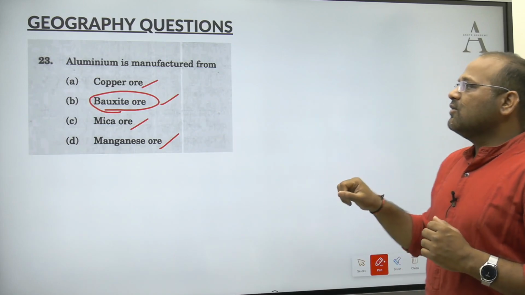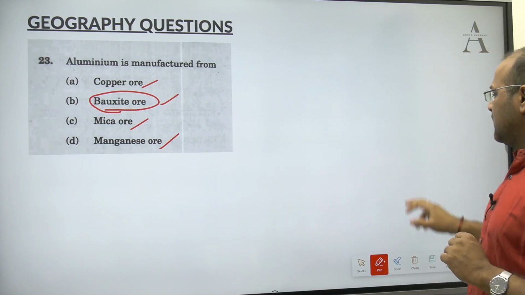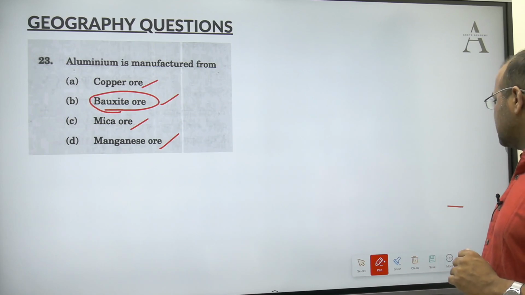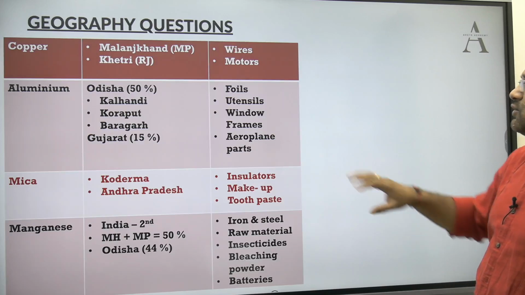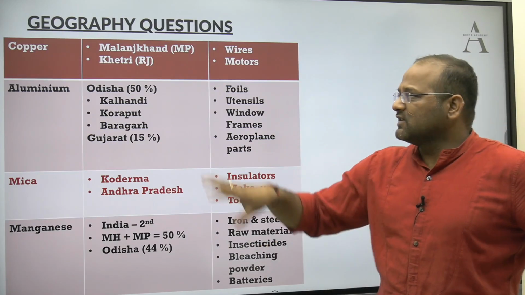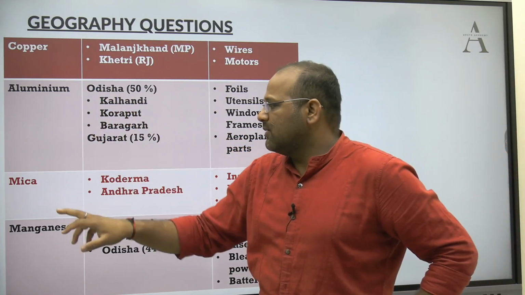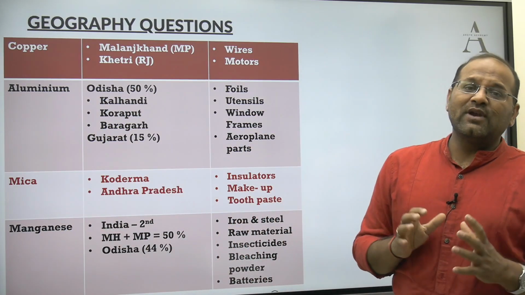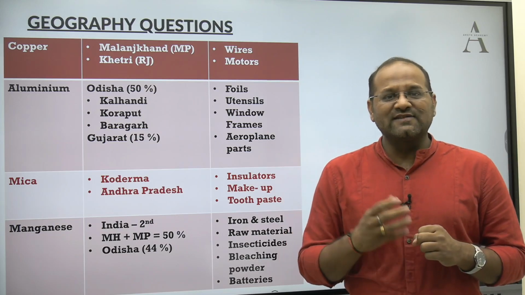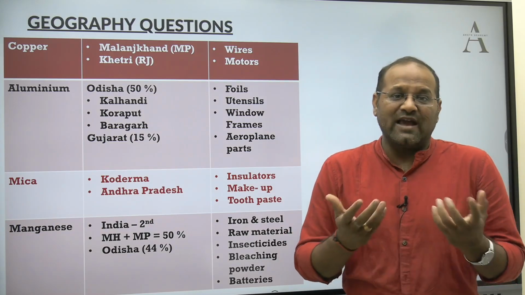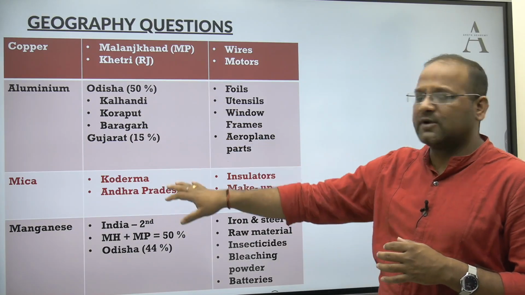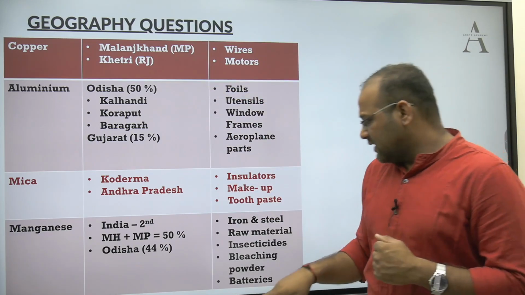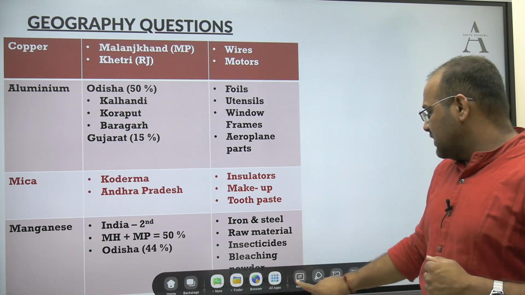Now, bauxite ore is there. Okay, we know bauxite ore. Let's see the extra information which we should know from the exam point of view. I have made this table for you, because in the question we had copper, aluminium, mica and manganese. What all should we know? We should not only know the ore, we should know the states which are producing those minerals, and the application aspect. The first table is with respect to the ores, the reserves, and the states which are producing them. The second one is with respect to the application aspect.